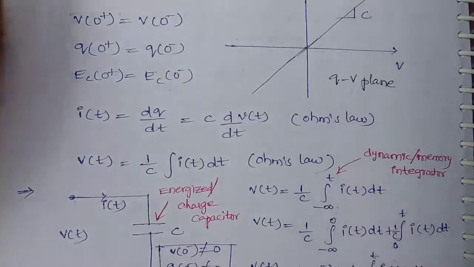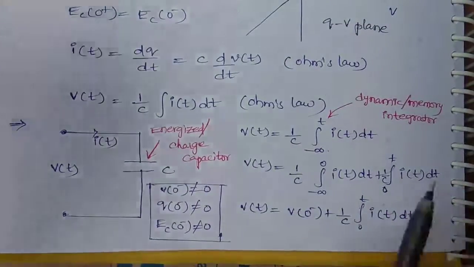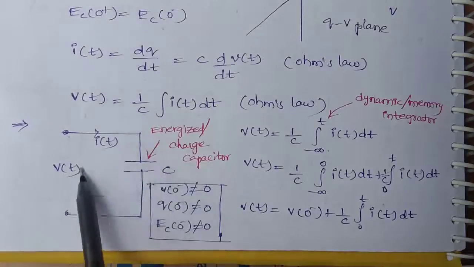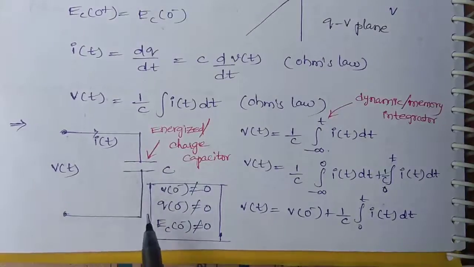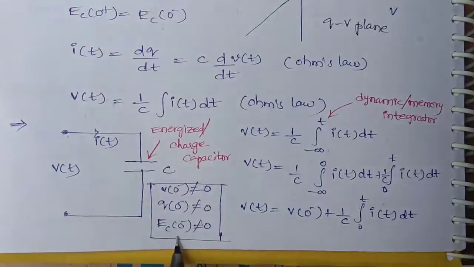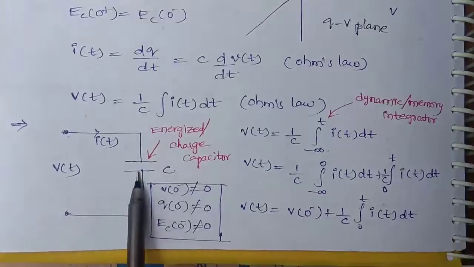Now come to the first one, that is energized capacitor. I am considering this figure. This is the energized capacitor. That means the initial voltage is not equal to 0, the initial charge is not equal to 0, and the initial energy is also not equal to 0, which is called an energized capacitor.